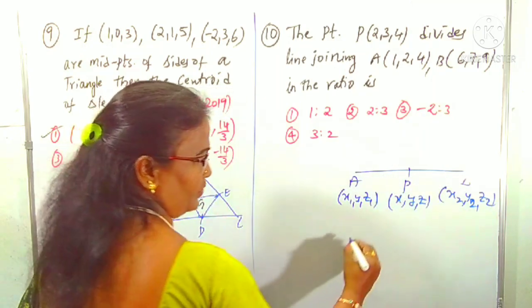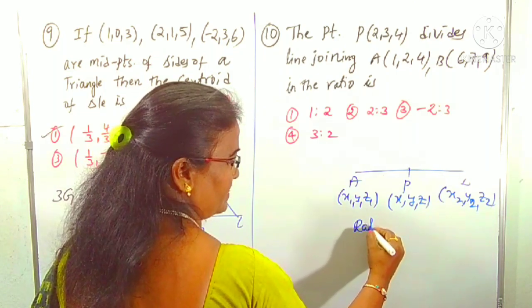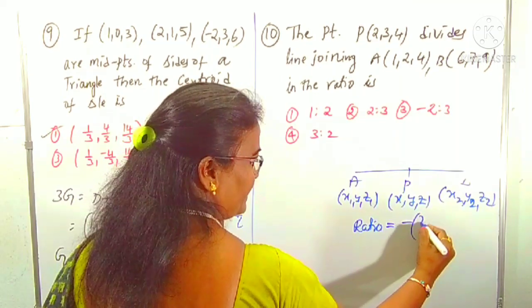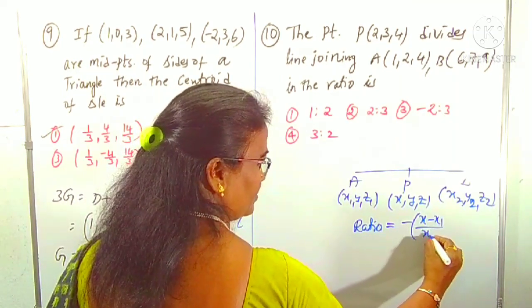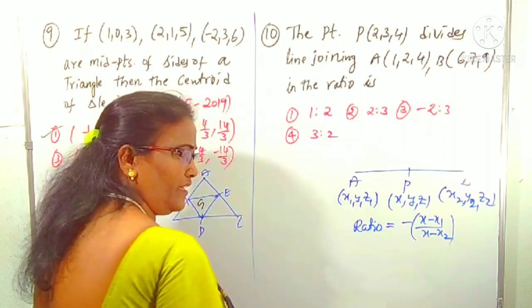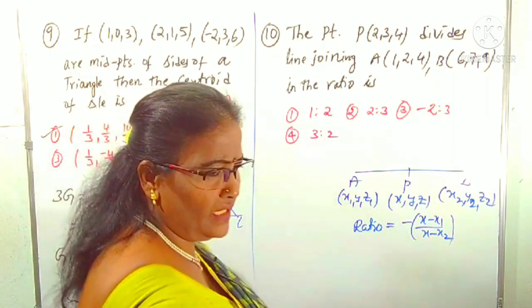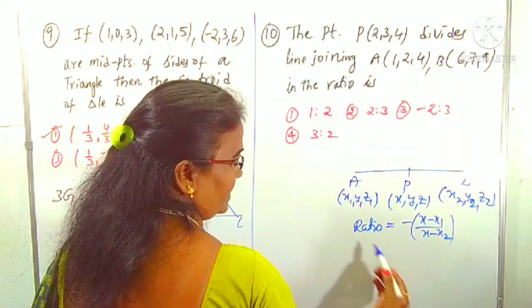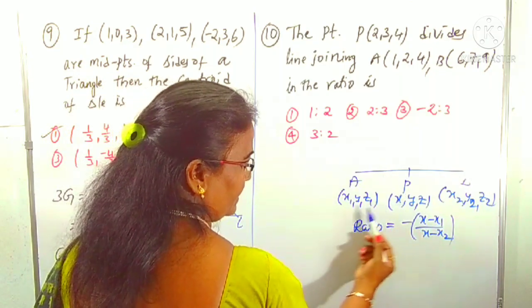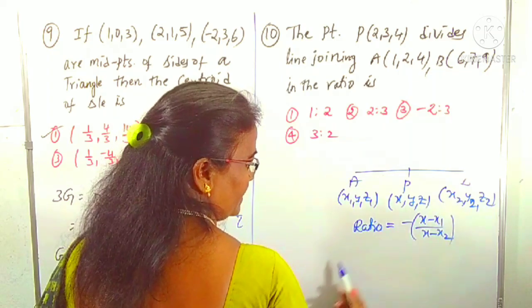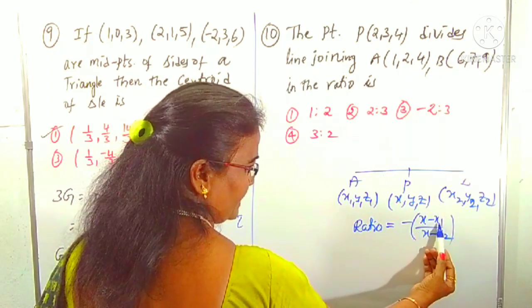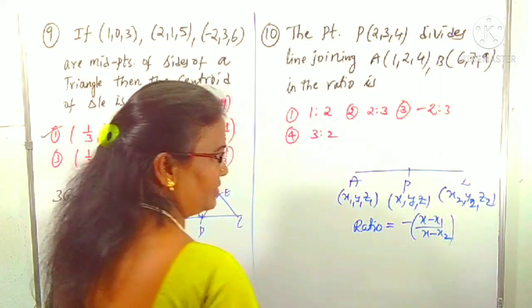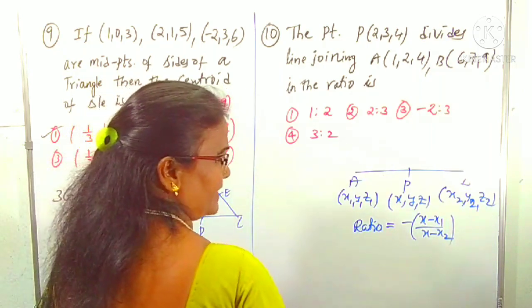To find this required ratio, simply use this super tip. That is, we can use minus of (x minus x1) by (x minus x2). In the same way you can use y coordinates, or maybe z coordinates also. You get the same answer. The ratio in which P(x, y, z) divides the line joining the 2 points is minus of either (x minus x1) by (x minus x2), or (y minus y1) by (y minus y2), similarly (z minus z1) by (z minus z2).